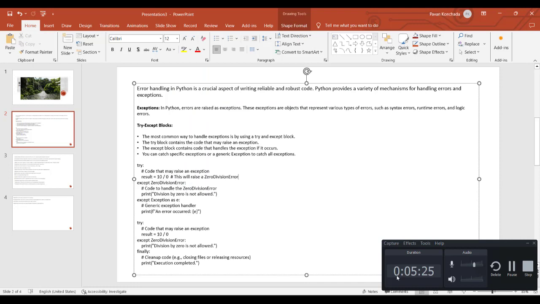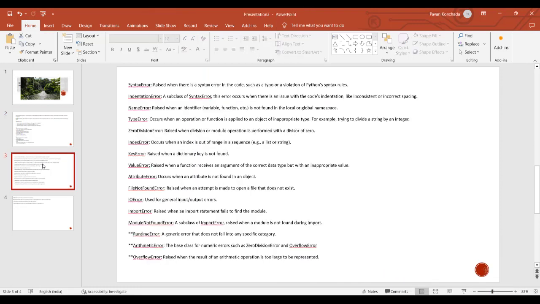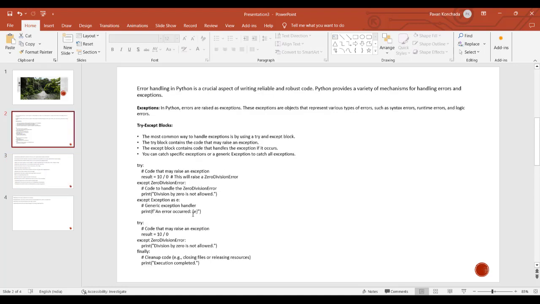And you can check, there will be many kinds of exceptions. You can see some of the exceptions: syntax errors. There can be an indentation error, if you're not giving indentation properly, that will give an error. And there can be name errors, where the variables or functions are not defined properly. Type errors, zero division error, index error, if instead of a list you're assigning some string values and so on. Key errors, value errors, attribute errors. These are different types of errors which you can specifically mention in an except statement. But if you don't know what kind of error it will raise, then you can simply give except Exception as e, and you can catch that error and print it.